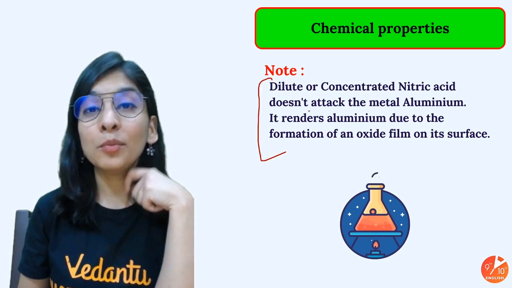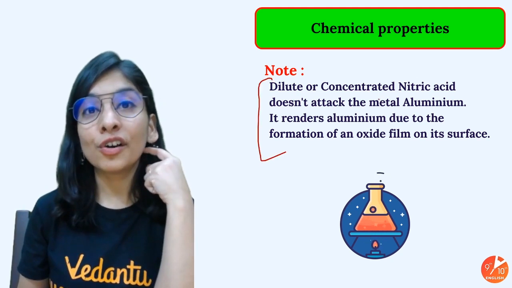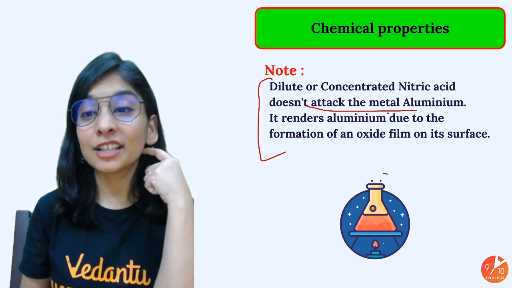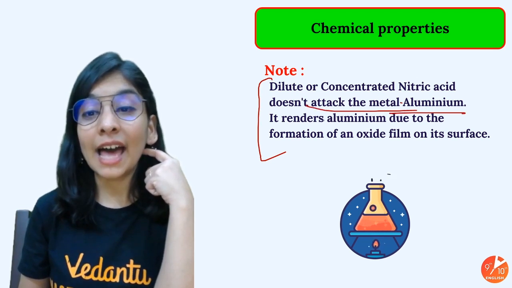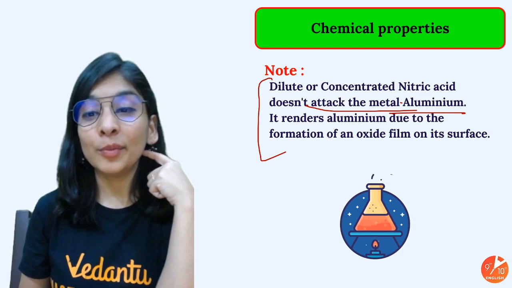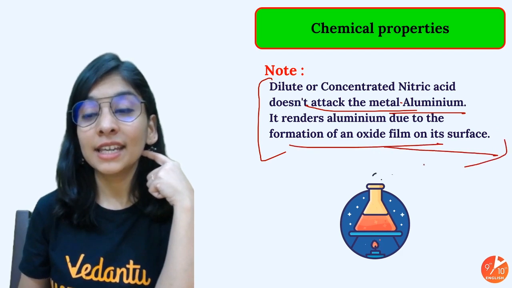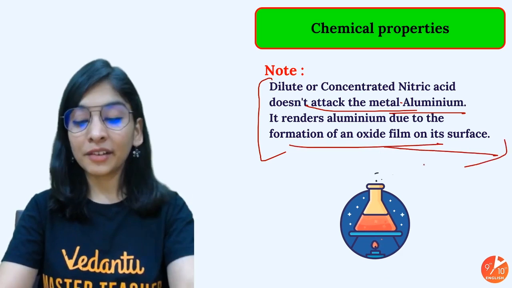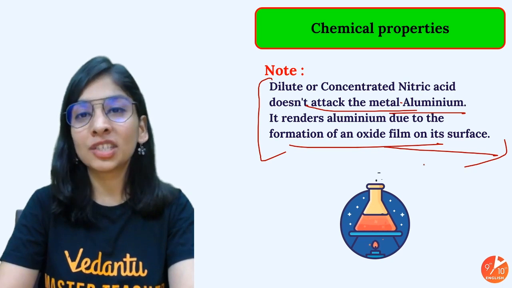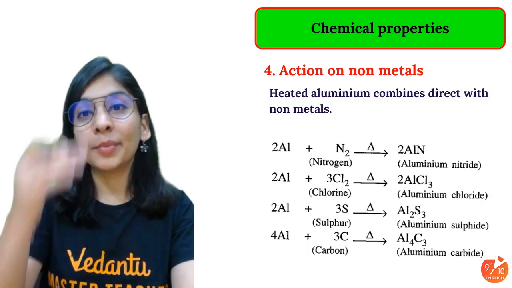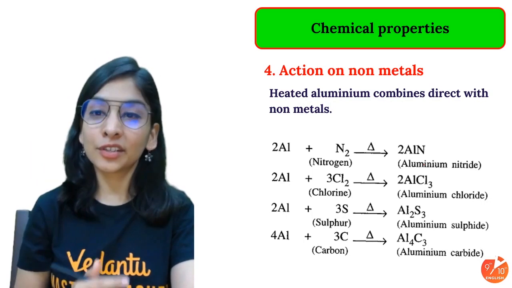Do remember one more thing, like a note: diluted or concentrated nitric acid does not attack the metal aluminium. It renders aluminium passive due to the formation of oxide on its surface, as I told you. The reaction will be very, very slow. So we say it's not happening, but you know it's happening, but after some time when the layer is gone.